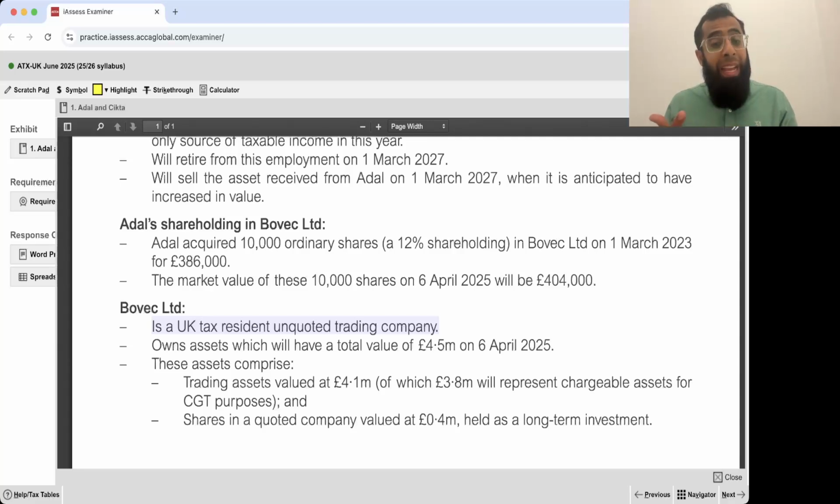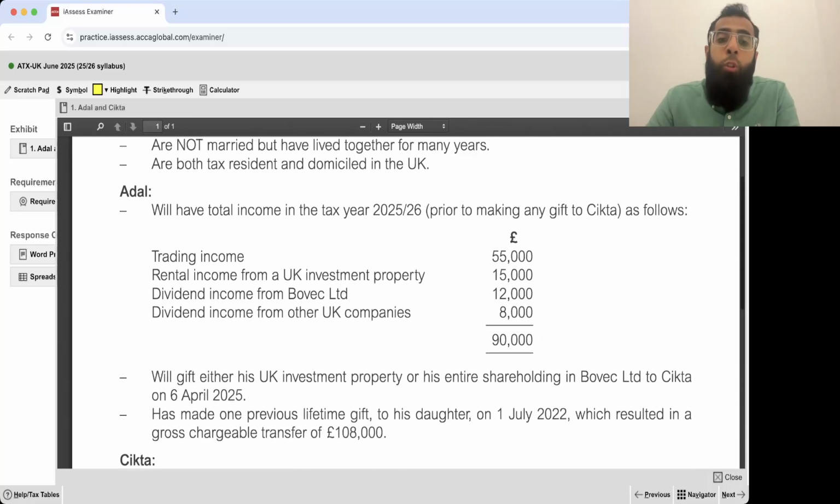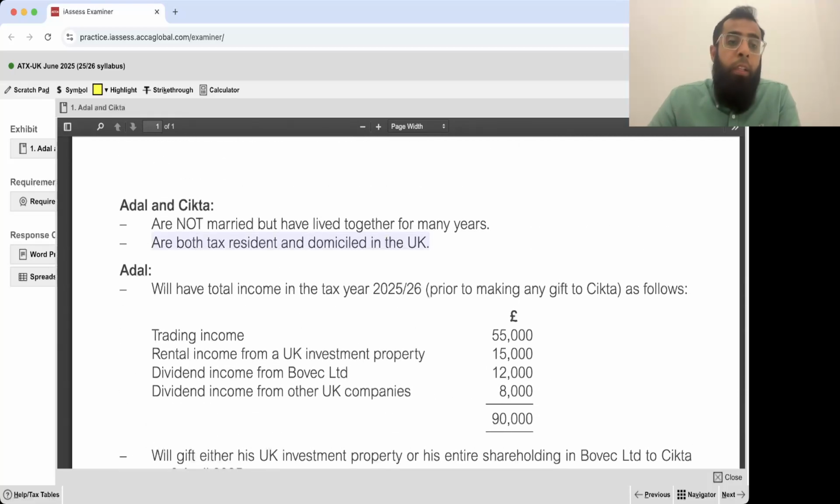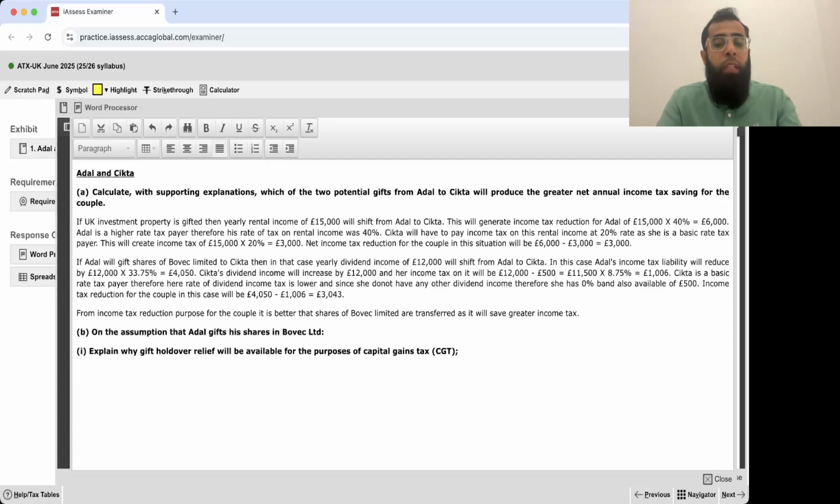Then when we are gifting an agricultural property asset, or when we are gifting an asset which is immediately chargeable to IHT. Here the Bovac Limited shares are simply unquoted company shares. So yes, it will be eligible for gift holdover relief. And the donee is also UK resident, both are resident in UK. So the question is why gift holdover relief will be available? So gift holdover relief will be available on gift of shares of Bovac Limited by Adil to Sitka as both of the following conditions are satisfied.